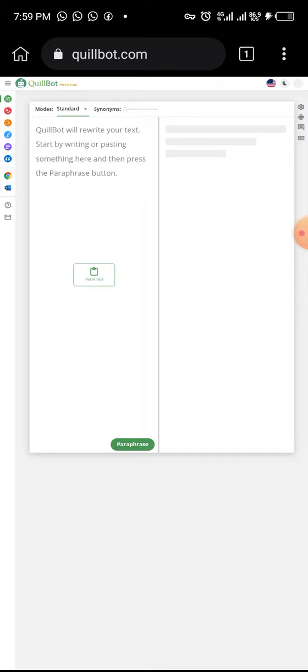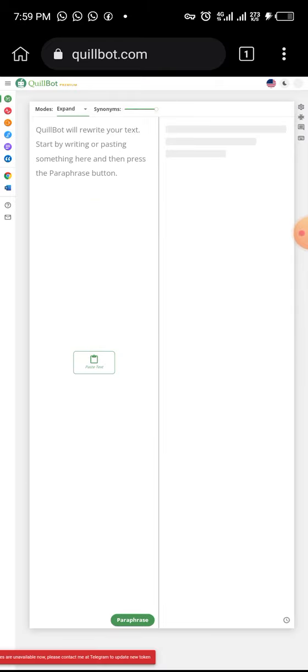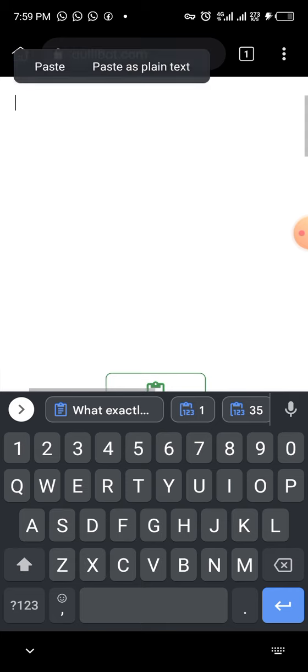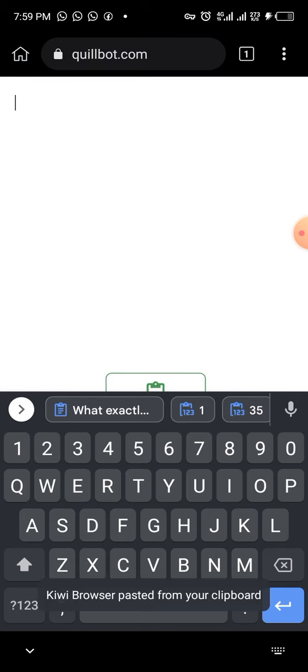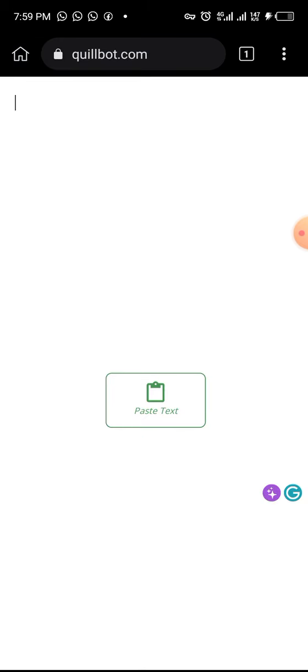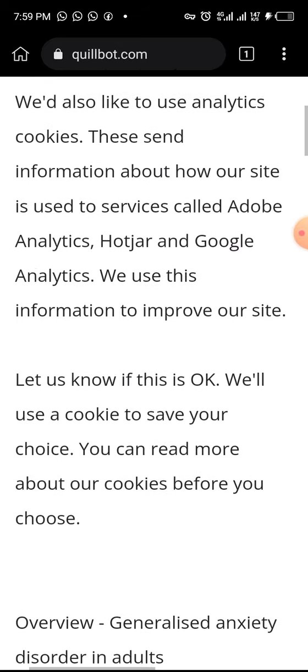I want to show you how the paraphraser looks. This is how it looks, this Qbot paraphraser. Click on that, reload it. I already have the premium version. If you want to get the premium version, don't worry, I can get it for you if you're interested in what we do here. Just paste it there, and when you paste it, allow it to load. You can see that this is the way it is.